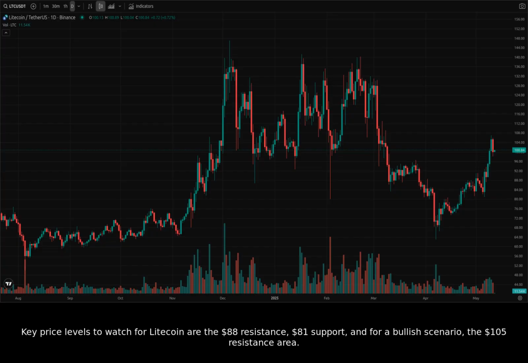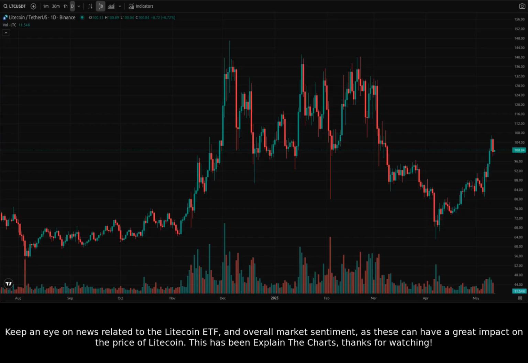Key price levels to watch for Litecoin are the $88 resistance, $81 support, and, for a bullish scenario, the $105 resistance area. A move below $81 would likely lead to a bearish scenario, while a breakout above $105 would signify bullish momentum. Keep an eye on news related to the Litecoin ETF and overall market sentiment, as these can have a great impact on the price of Litecoin.